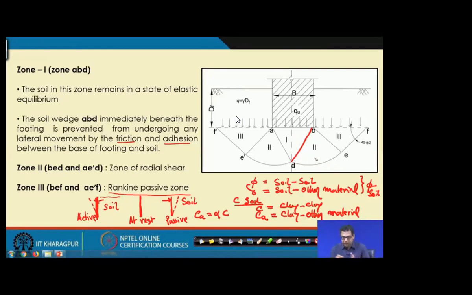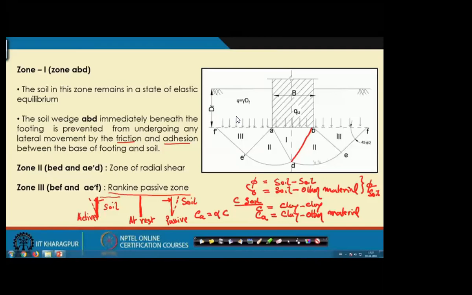So, if we assume it is a wall, it is moving towards the soil, and here a passive zone is developed. That is why it is a passive zone, and the resistance that you get from this zone is the passive resistance.